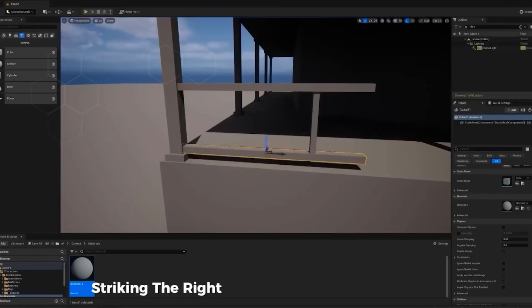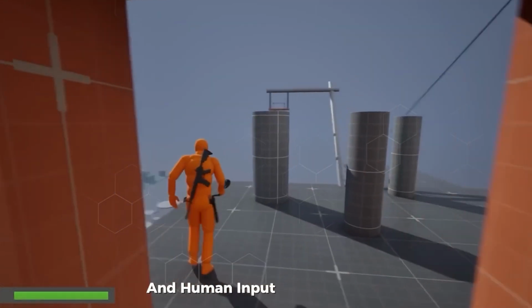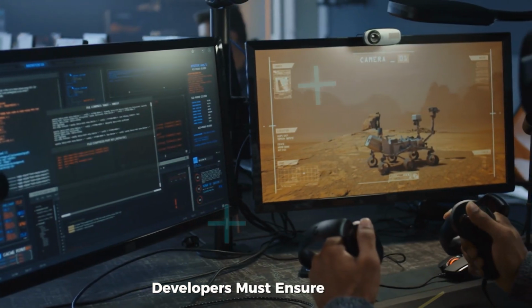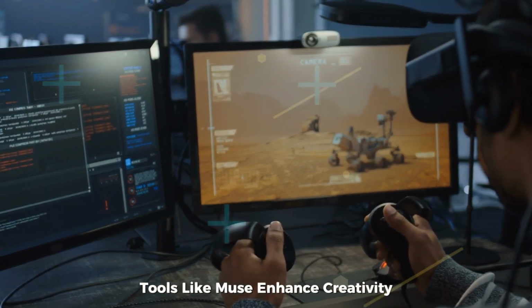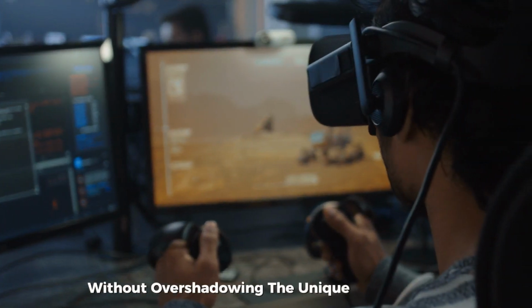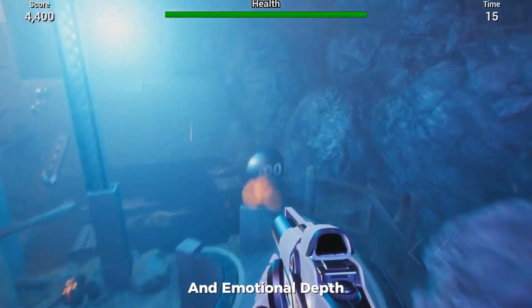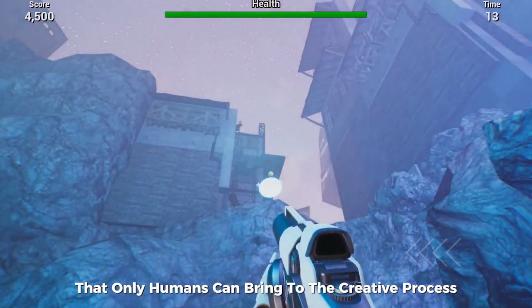However, striking the right balance between automation and human input will be critical. Developers must ensure that AI tools like Muse enhance creativity without overshadowing the unique perspectives and emotional depth that only humans can bring to the creative process.